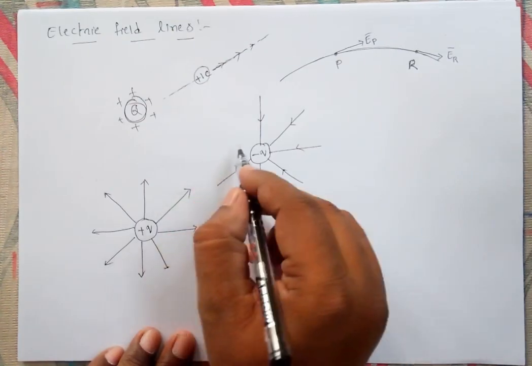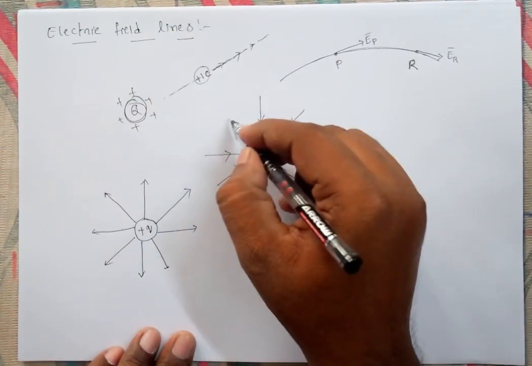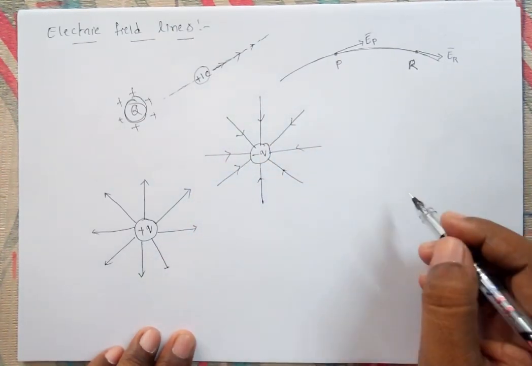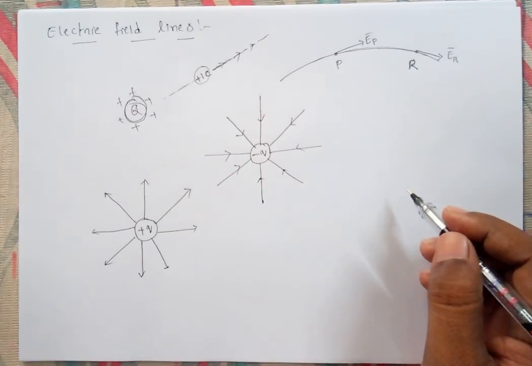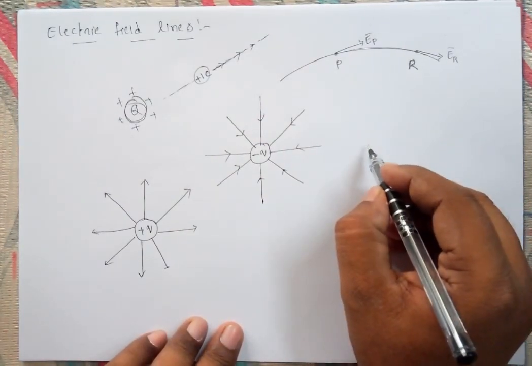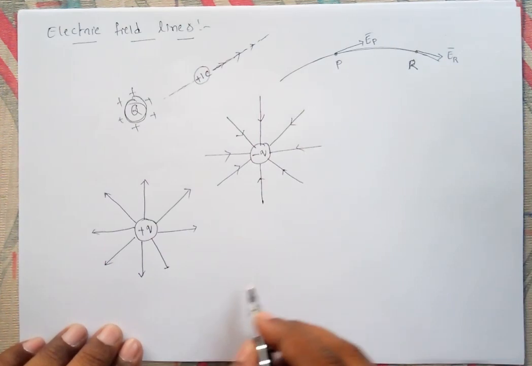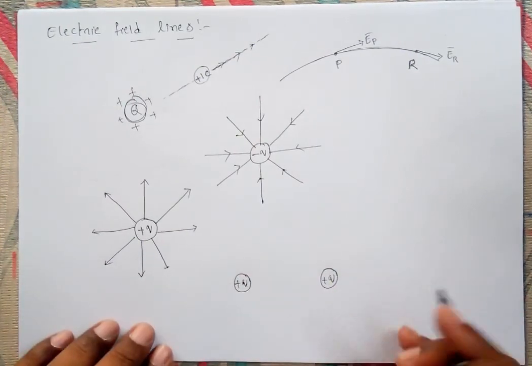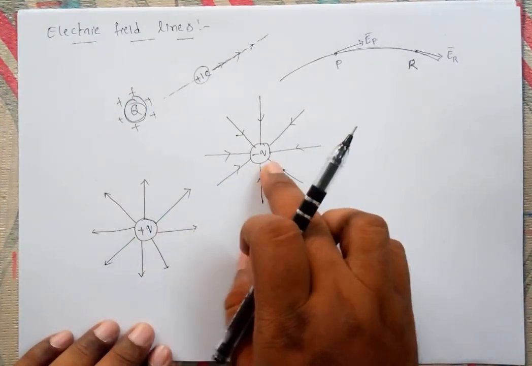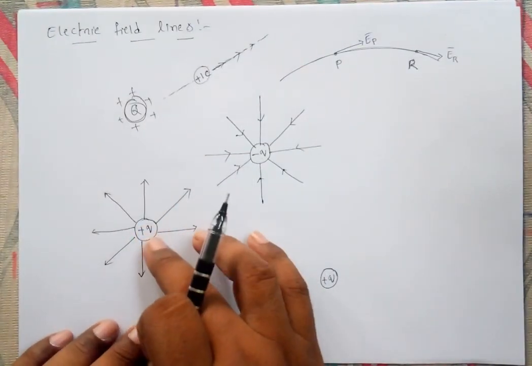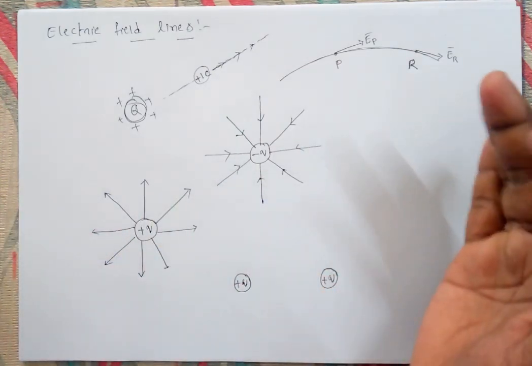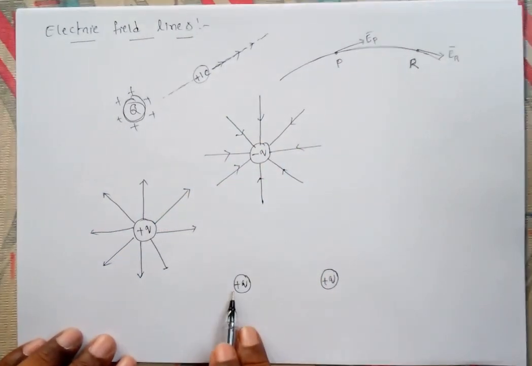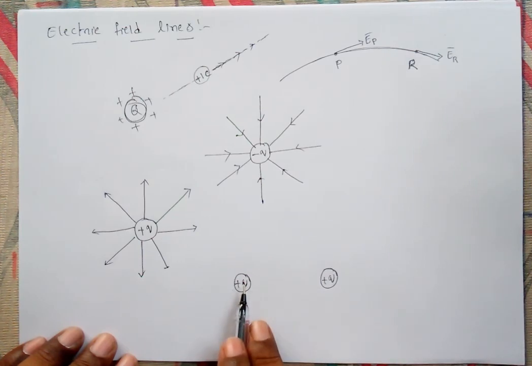And if you take two like charges, suppose a plus q and the same charge plus q, both will have the field lines. If isolated charges are taken, you get straight lines diverging outwards or converging inwards. But when a pair of charges is taken, there is a repulsion.